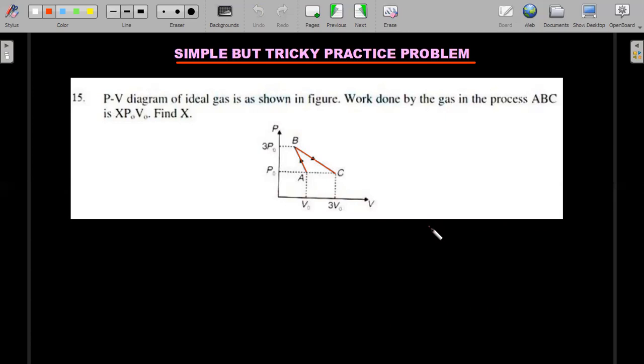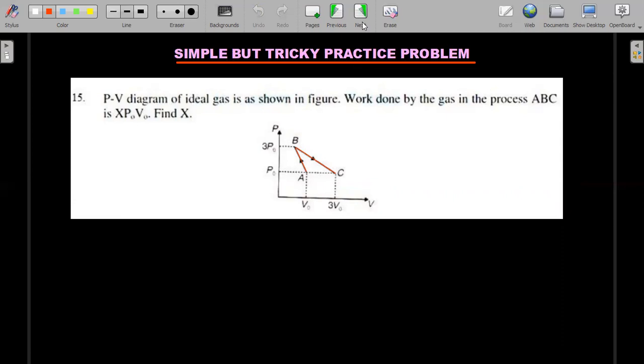There's a PV diagram of an ideal gas. Work done by the gas in the process ABC. A, B, C, right? This is V naught, this is 3V naught, this is P naught, this is 3P naught. Find the value of X if the work is X P naught V naught. Okay, why I said tricky, I'll tell you. I think 99% of you would have got it right. But in JEE Mains, the tricky problems get hold of some students only. So you should not be those.